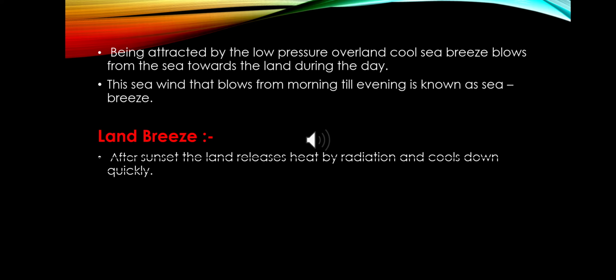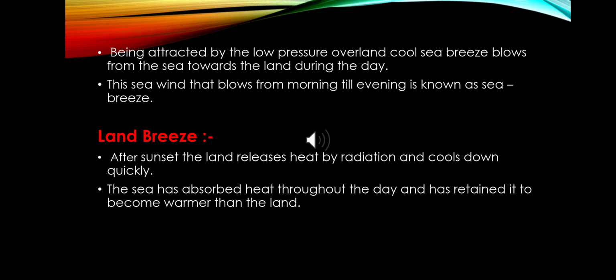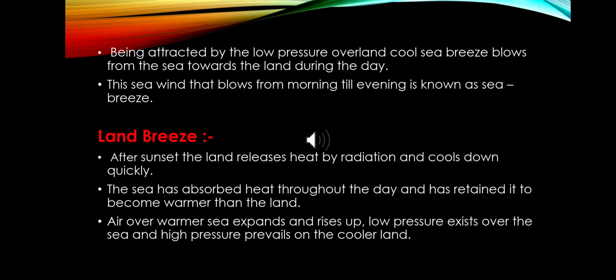After sunset, the land releases heat by radiating and cools down quickly. You know that the land is quickly heated and quickly cools down. That's why the sea, which has absorbed heat throughout the day and retained it, becomes warmer than the land. So air over the warmer sea expands and rises up. So a low pressure zone is created over the sea, and high pressure prevails on the cooler land region.